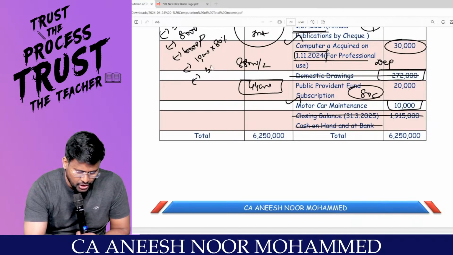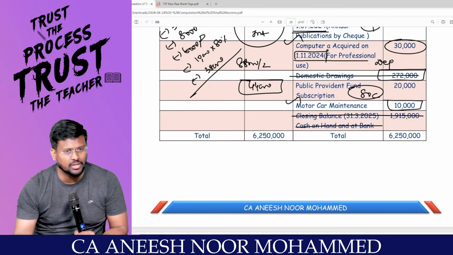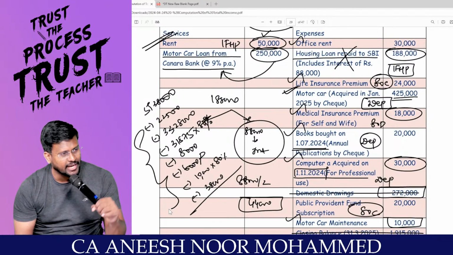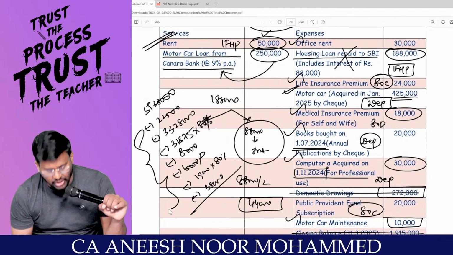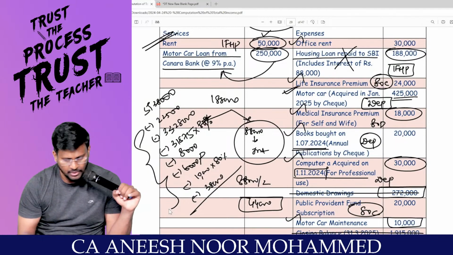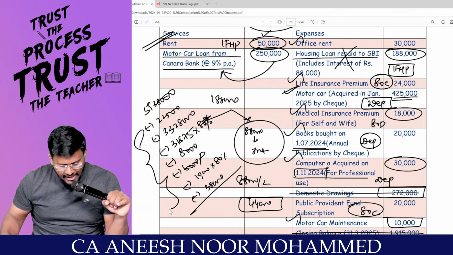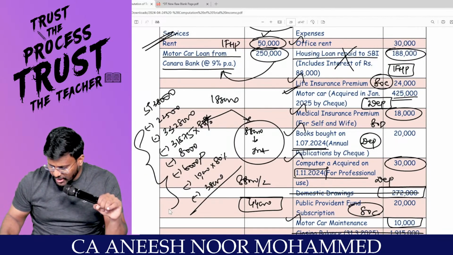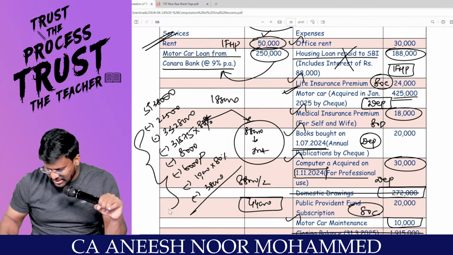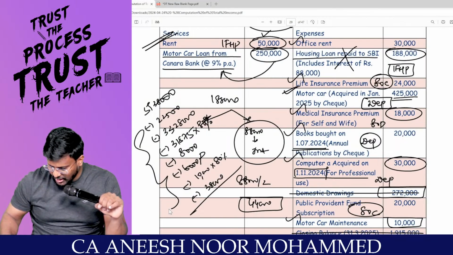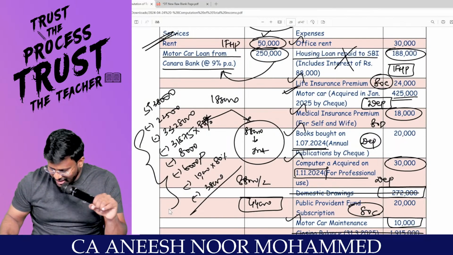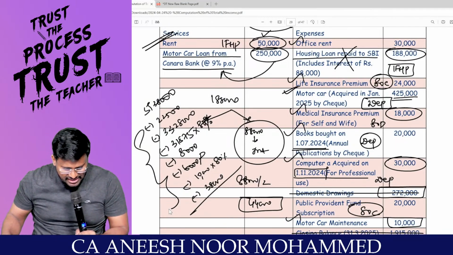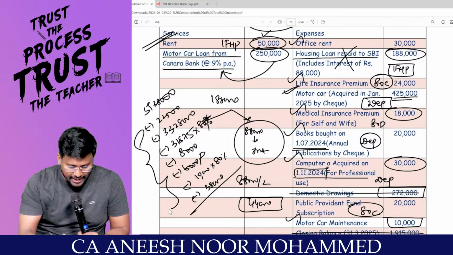In addition to that, you have to reduce 38,000. Am I right, sir? If I net off this, I should get profits and gains of business or profession. Calculator, sir. 59,38,000 minus 22,500 minus 33,28,000 minus 31,875 into how much percent? 80%.